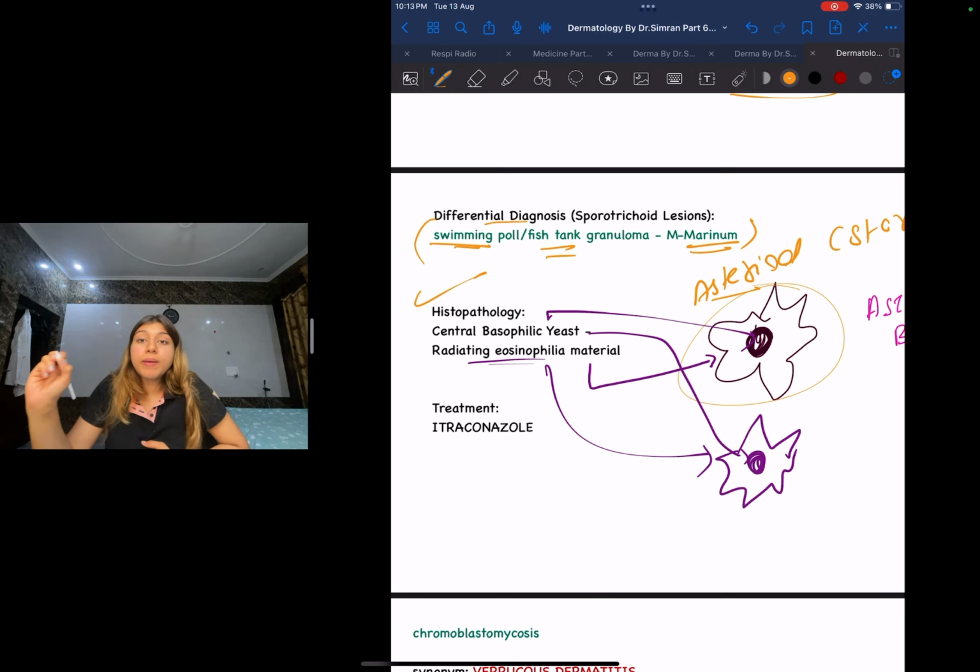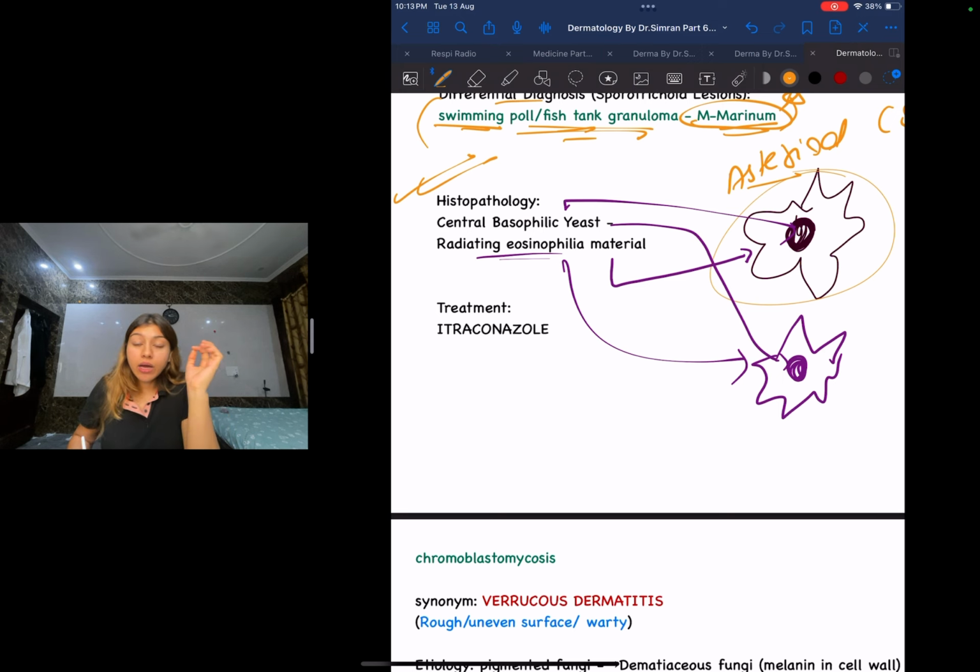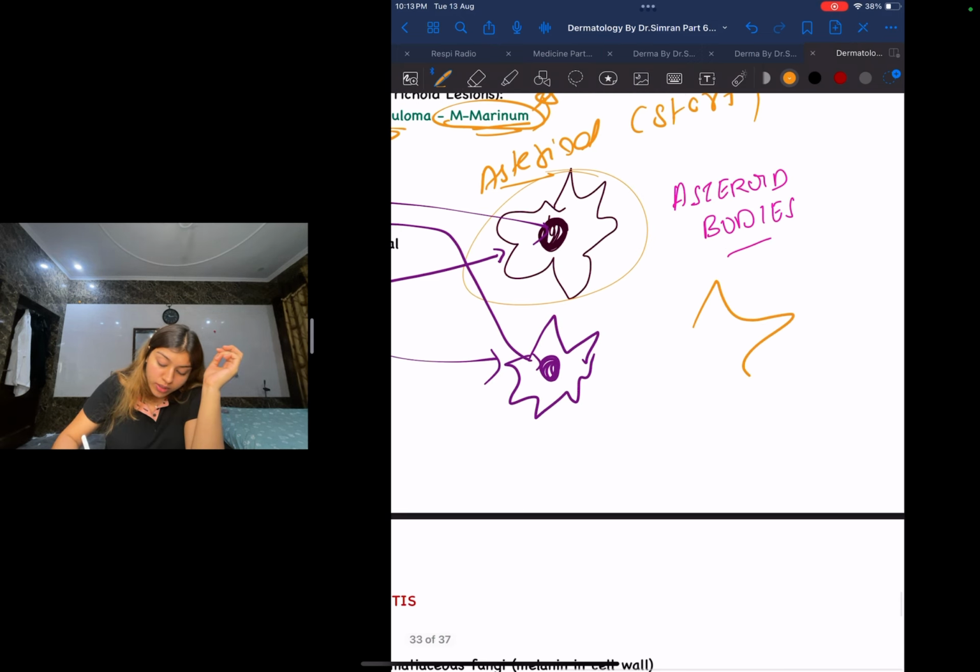Okay, and if they ask you the histopath of this lesion, of sporotrichosis, it is going to give you asteroid bodies. What does the word asteroid mean? The word asteroid means star-like. It is going to give you star-like bodies. Very important, asteroid bodies.